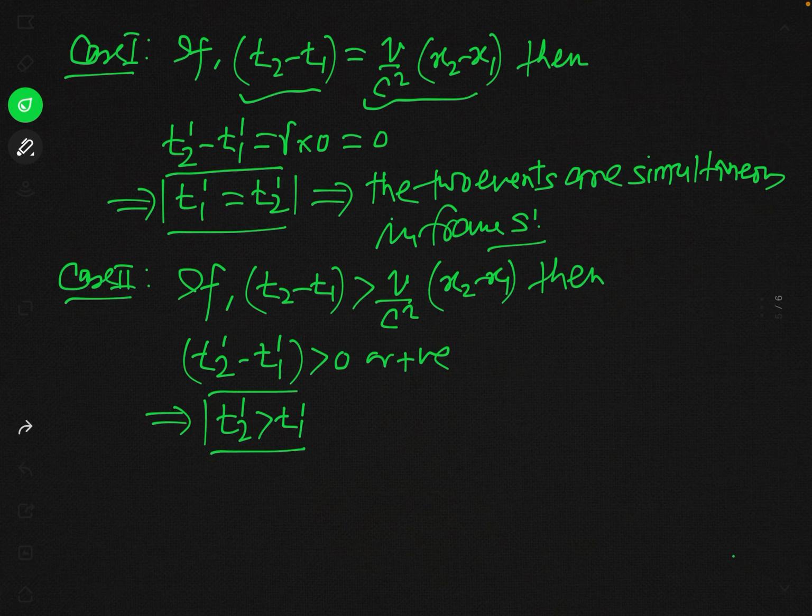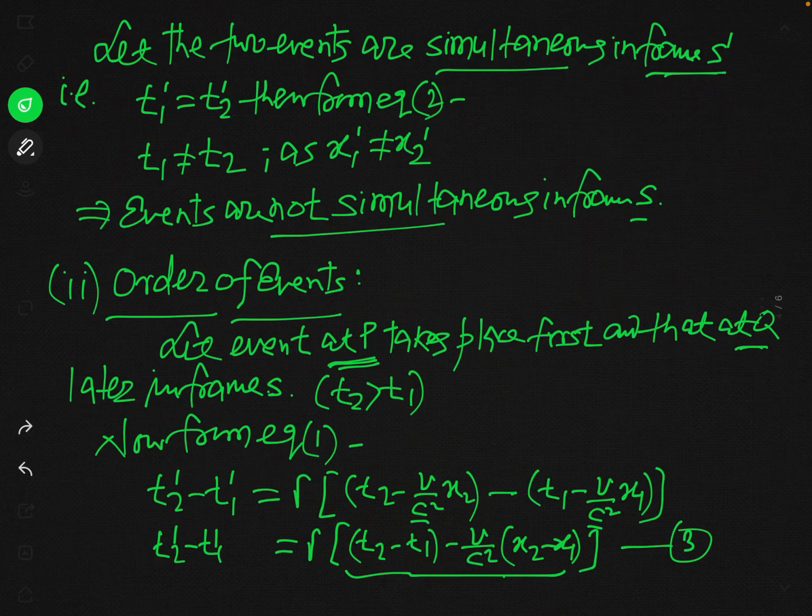So see, this is actually the physically possible result. t2 prime has been found greater than t1 prime. And what was our assumption? Our assumption was that t2 is greater than t1. You can see from here, we have assumed that in frame S, the event taking place at P takes place earlier, and at Q, the event takes place sometime later.